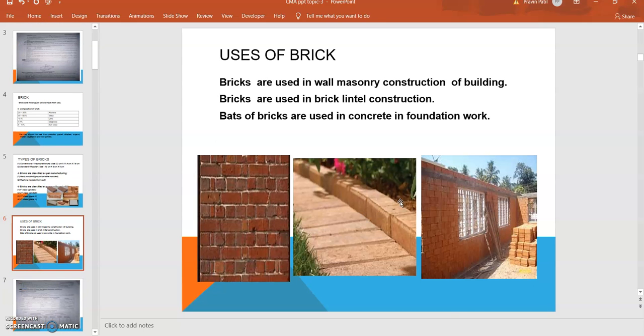Uses of bricks. Bricks are used in masonry construction, that is wall construction. Then bricks are utilized for brick lintel construction. Then bats of bricks are used in concrete and foundation work. Sometimes it is also used for the completion of the plinth work. Then in flooring, in construction of the brickwork, then in embankment wall construction and foundation construction, the bricks are utilized.